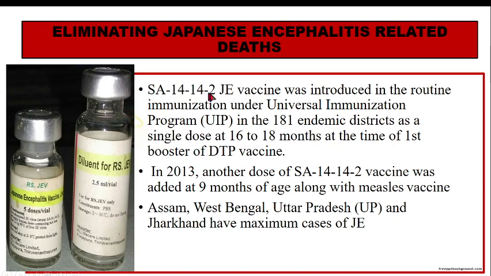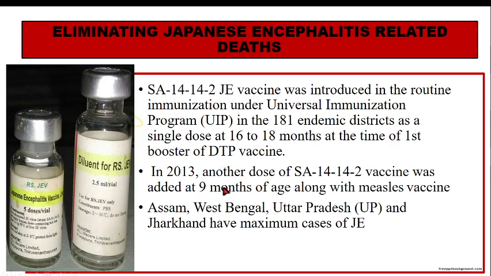So SA 14-14-2 JE, that is Japanese encephalitis vaccine, was introduced under Universal Immunization Program UIP, and 181 endemic districts were identified which were present in these states, and another dose is given at 9 months along with the measles vaccine. Okay, so two doses are there. First dose is given at the time of first booster dose of DTP vaccine, and another dose is added along with the measles vaccine.